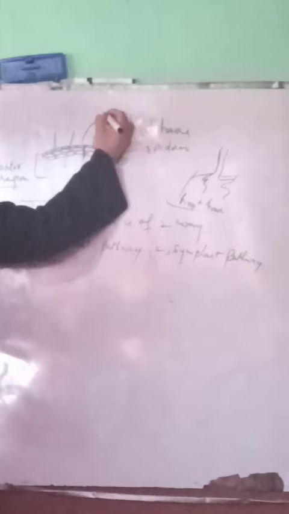So this transport system is of two ways. The first is called the apoplast pathway and the second is called the symplast pathway. In the apoplast pathway, water comes into the roots and flows through the intercellular spaces.